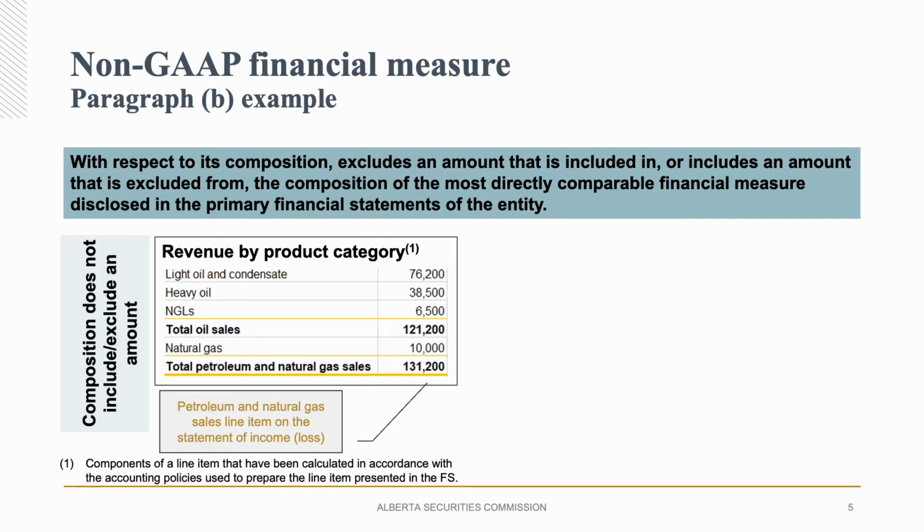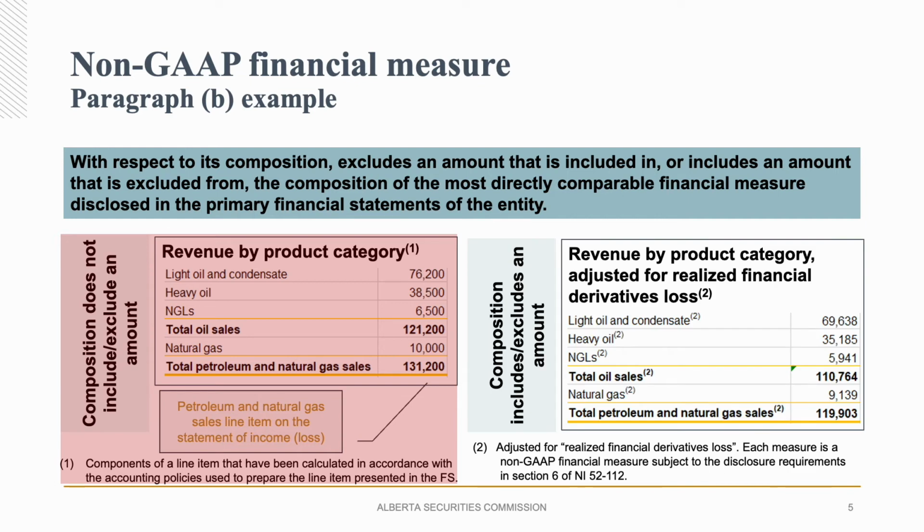As an example, a component or disaggregation of a financial statement line item where the components have been calculated in accordance with the accounting policies used to prepare the financial statement line item would not meet paragraph B of the non-GAAP financial measure definition, as its composition does not exclude or include anything different from the GAAP measure. However, adjusted revenue, adjusted to include the impact of realized gains or losses on derivative instruments, would be a non-GAAP